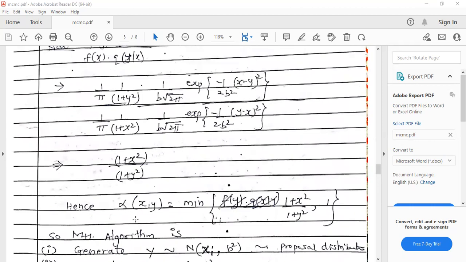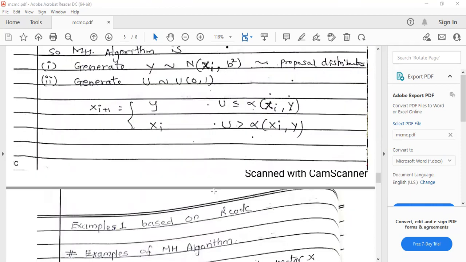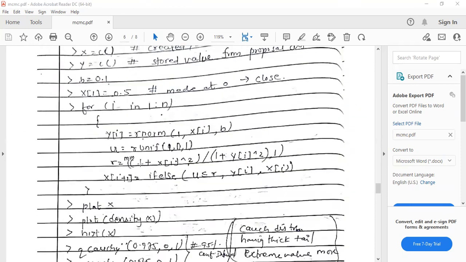Look at this, this is the alpha value, ratio value. Okay, so you are writing the minimum of this quantity comma 1. So minimum of 1 plus xi power 2 divided by 1 plus y power 2 comma 1. Then you calculated this value.